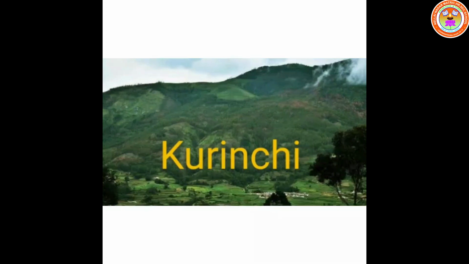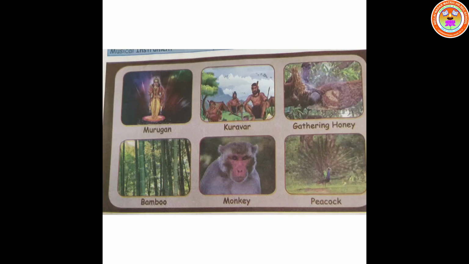Each landform has its separate themes. In Kurinji, the theme deals with the God. First, you must know what the theme is. The theme deals with the god, people, occupation, plant, flower, animal, bird and musical instrument. Okay, now see Kurinji. The Kurinji landform's God is Murugan.